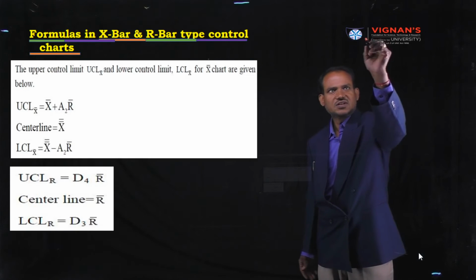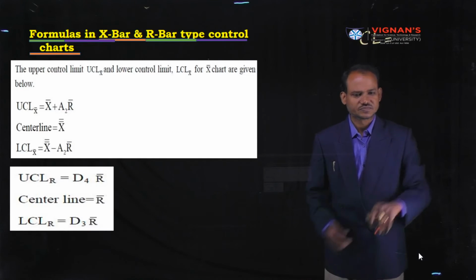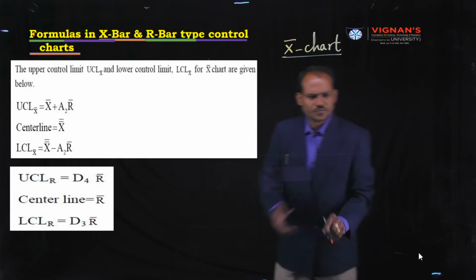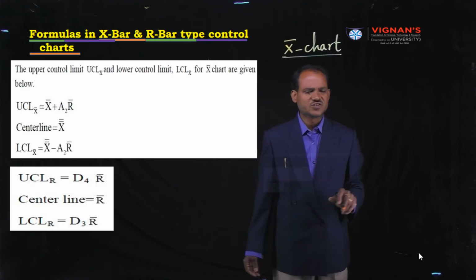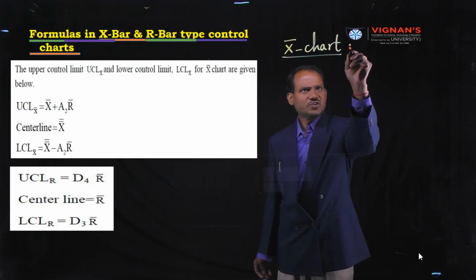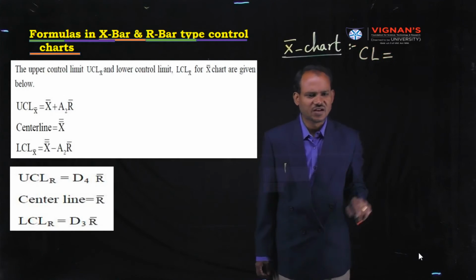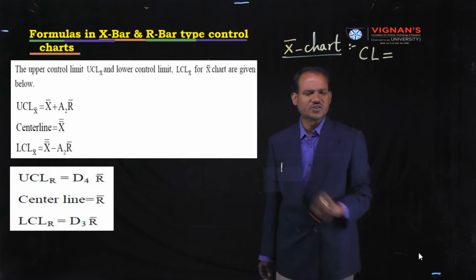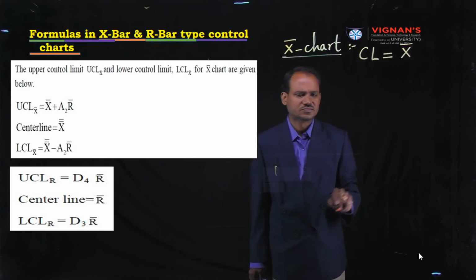First, in case of X bar chart, what are the formulas to remember? First one is the CL. What is the meaning of CL? CL means control limit. In case of X bar chart, control limit is X bar.